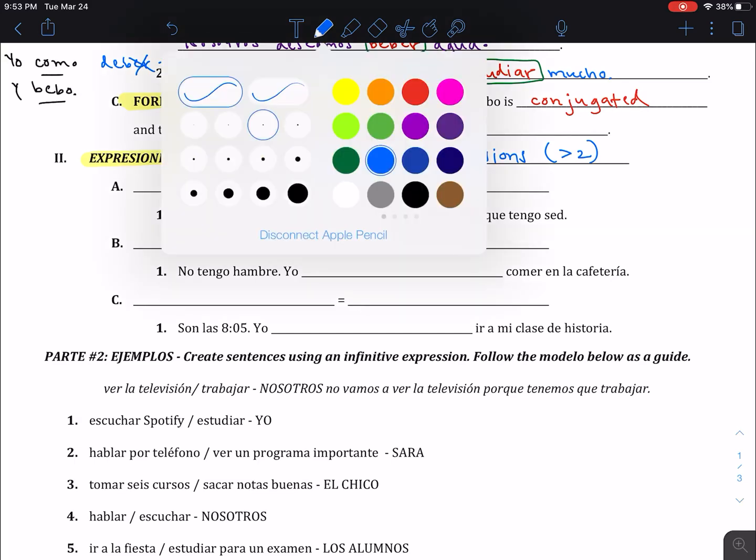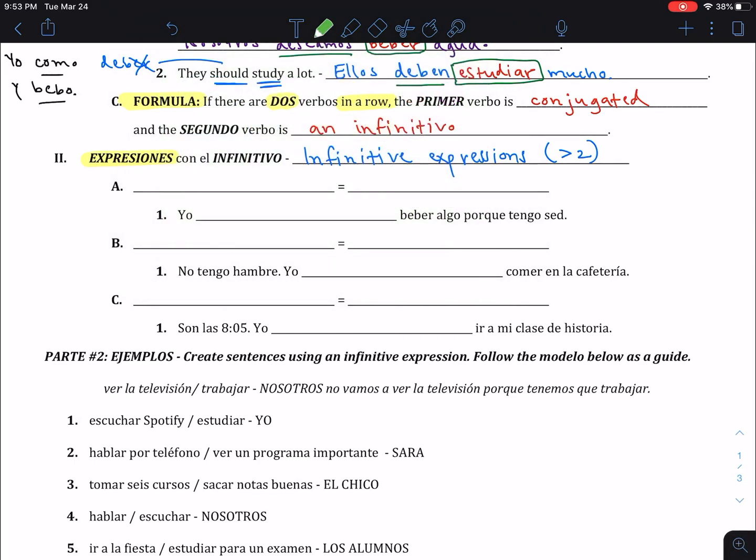And let's look at the very first example that we have here, which is actually a variable you're all familiar with, ir a. Who remembers what ir a means? To go. And remember, it's very irregular when we conjugate it. Ir a, remember, is going to be voy, vas, va, vamos, van. Okay? Yo voy a beber algo porque tengo sed. I am going to drink something. Write that down if you forget that.